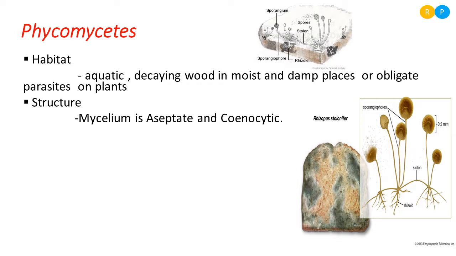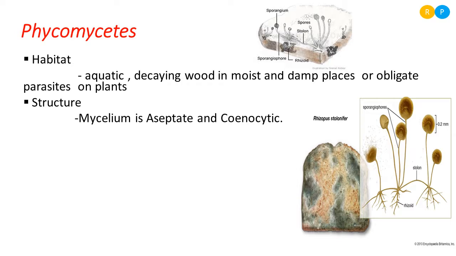We always use 'a' before a word to indicate the absence of that particular structure. So aseptate is nothing but absence of septa. What do you mean by septa? Septa is a cross wall present in the hypha. We have seen that when the cross wall is present in the hypha, it divides the hypha into a number of cells. Clear, right? So here in the Phycomycetes, the mycelium is aseptate, that means the cross wall is completely absent.